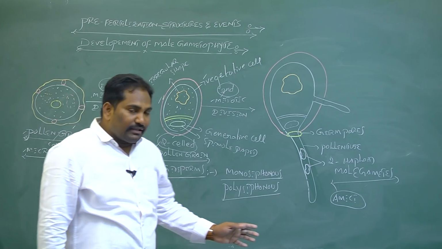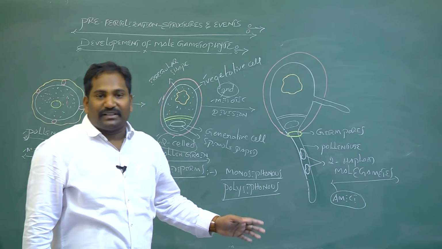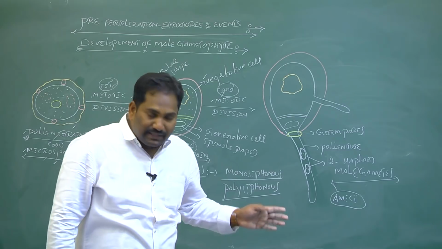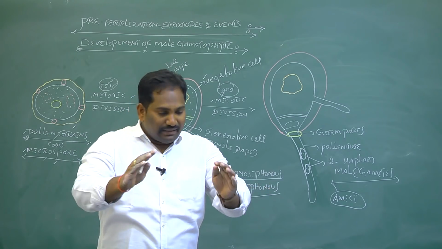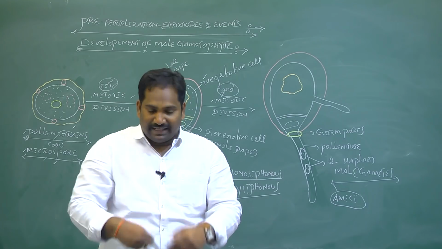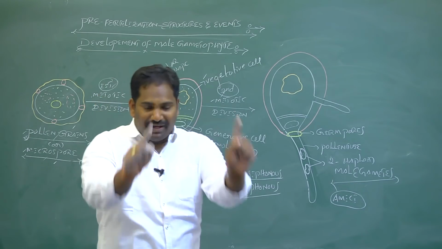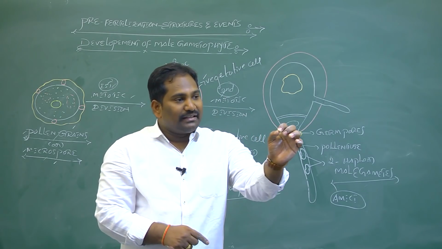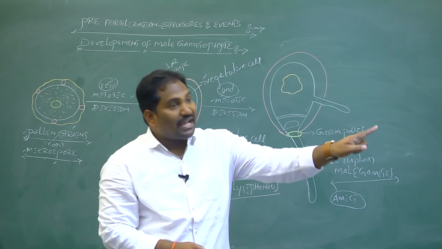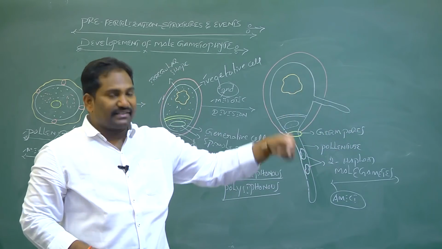This is one of the pre-fertilization events in this chapter, the formation of haploid male gametes. Male gamete formation is over. In the next class, we will discuss how female gametes are formed: megasporogenesis, female gamete formation and female gametophyte development.